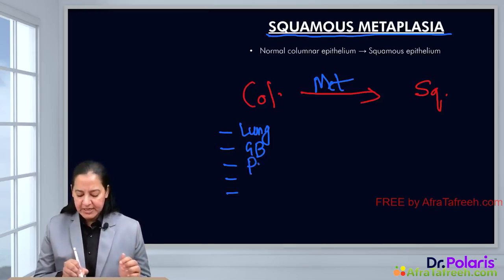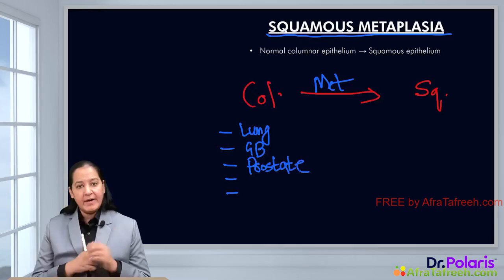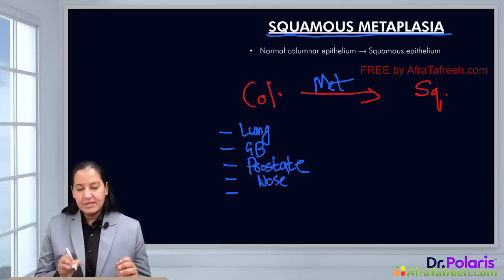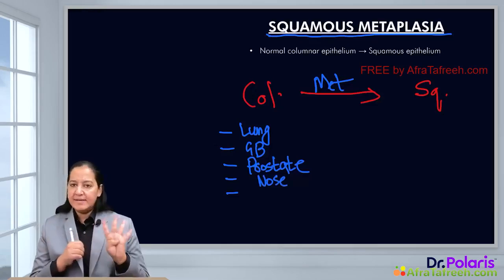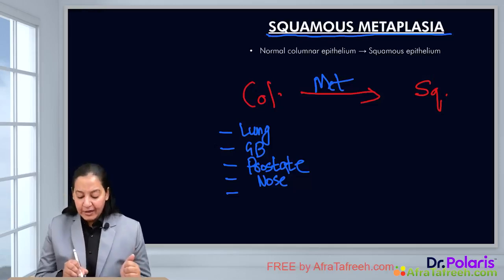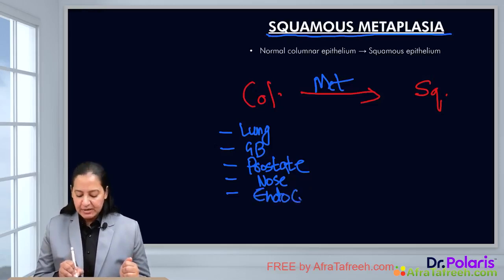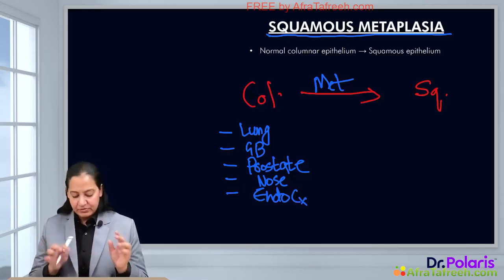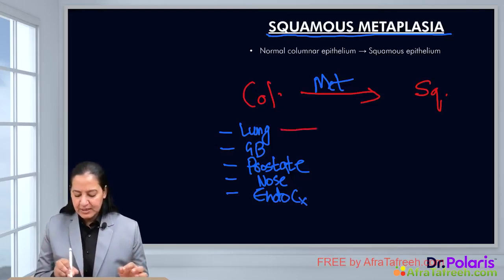You can say prostate. Prostate in males. Prostate also has columnar epithelia, right? That is the third example. Fourth is nose. Nose and the respiratory tract. Again, it has columnar epithelia. And the fifth and the last one is endocervix in female. I'm not saying ectocervix. I'm saying endocervix in female, right? First understand, I will draw the diagram for all 5. In these 5, there is some stress. So let me tell you the name of the stress in each of them.